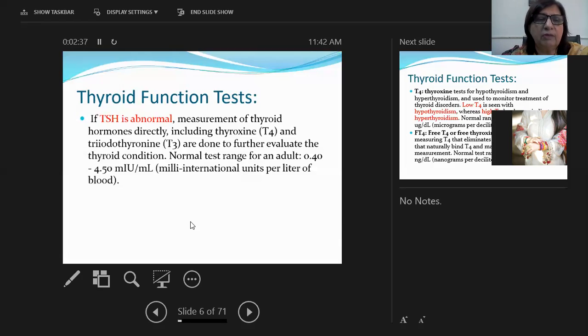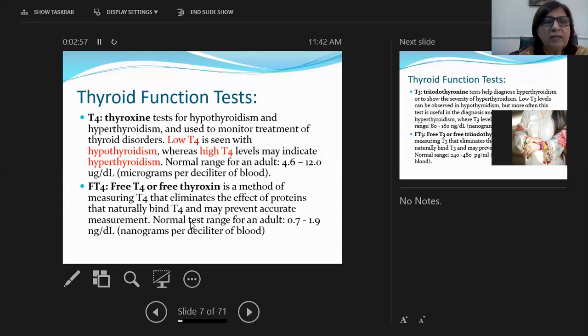This is the normal level of thyroid stimulating hormone. Okay. So if the TSH level is abnormal, then we are also going to estimate T3 and T4 levels. The normal value of thyroid stimulating hormone in the serum is 0.40 to 4.50 milli international units per liter of blood.